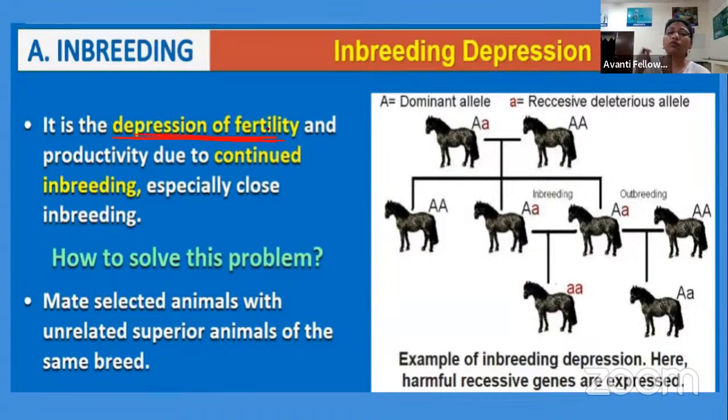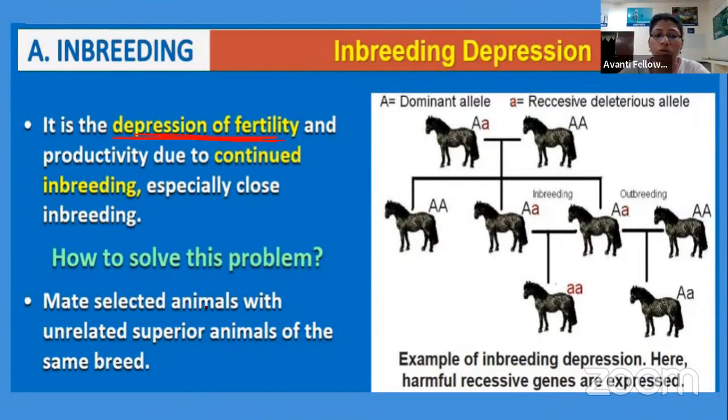So for this, we always go for one round of outcross. We have repeated this inbreeding for 5 generations. After 5 generations, we go for one outcrossing, that is outbreeding. So after this outbreeding, what happens? The recessive character will go away, and the negative effect will be completely removed.